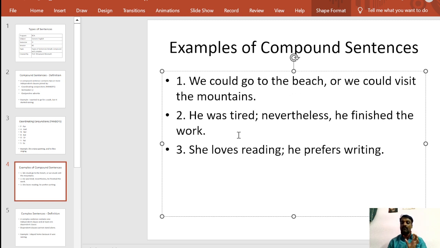So now, "He was tired. Nevertheless, he finished the work." "He finished the work" is an independent clause. "He was tired" is also an independent clause. So both of them are joined by "nevertheless", a coordinating conjunction. Okay, next, "She loves reading; he prefers writing." Here it is a semicolon, as we call it. We can join two independent clauses by using a semicolon. It is also a compound sentence.